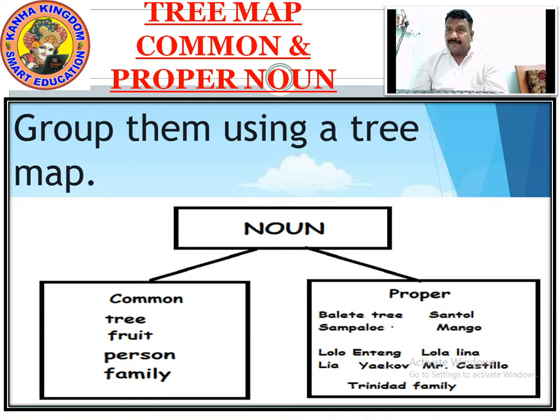So what are the common nouns? The nouns which speak commonly about tree. There are many trees. It's not a particular tree they are talking about. Fruits, there are many fruits. Person, there are different persons. Family, there are many families. If you see 50 trees there, you will say, look at the trees.